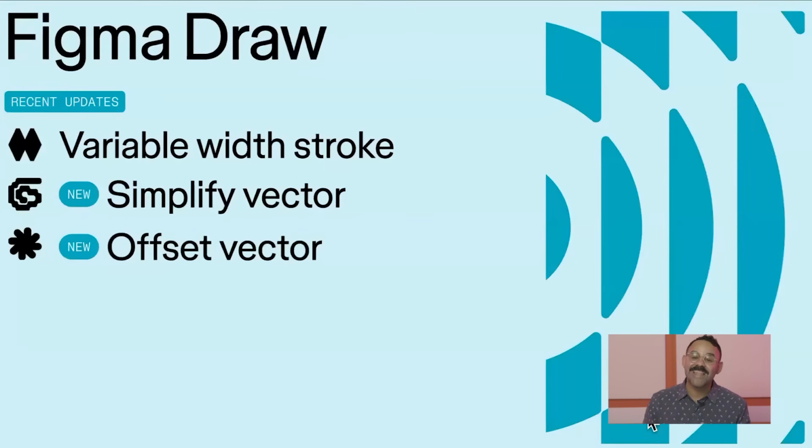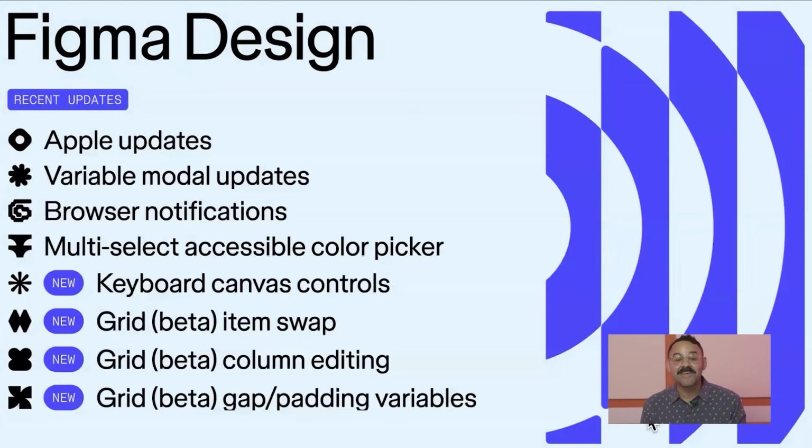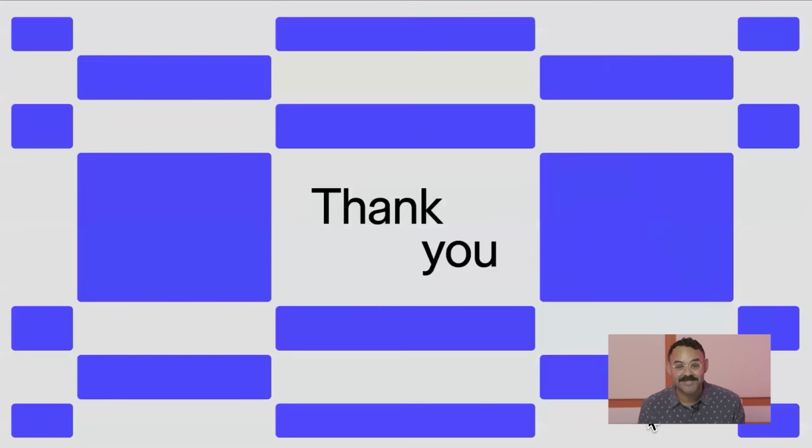For Figma Draw, we live demoed variable width stroke and dropped 2 new launches live with Simplify Vector and Offset Vector. And finally, for Figma Design, we went through some new Apple updates, some variable modal updates with the ability to filter, search, and go into full screen mode. We also took a look at some accessibility launches and a bunch of new grid drops.